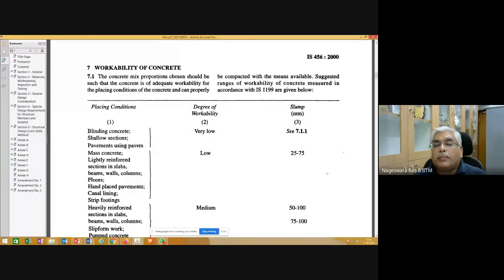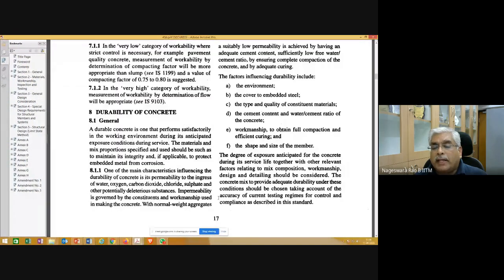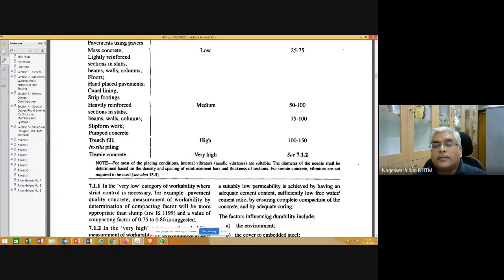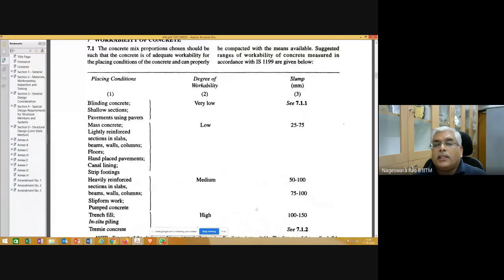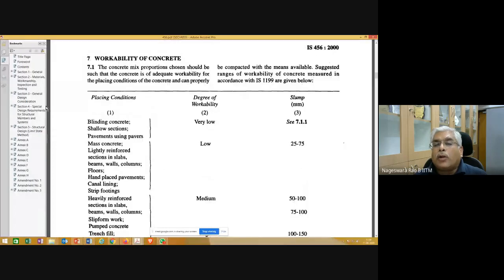IS 456 page 17 is giving about this. It is talking about workability of concrete. The concrete mix proportions chosen should be such that the concrete is of adequate workability for the placing condition of the concrete and can properly be compacted with the means available.